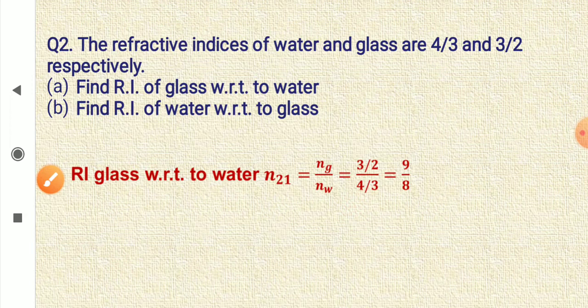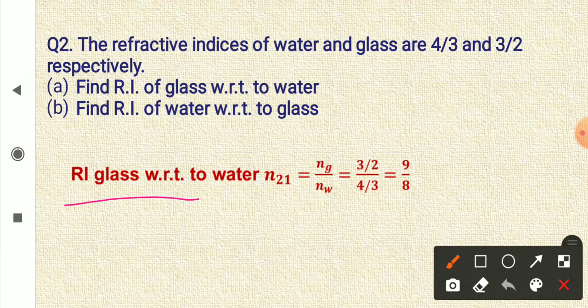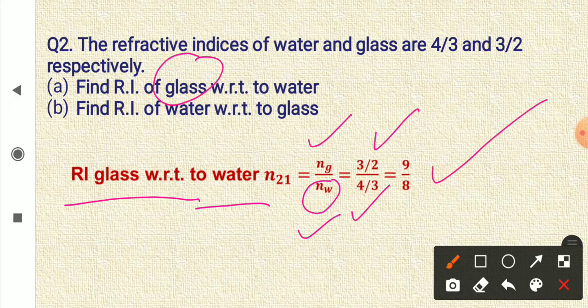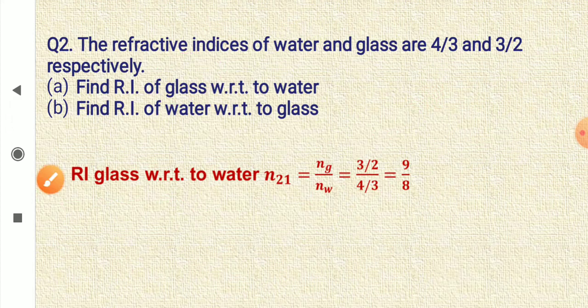The refractive index of glass with respect to water, N21, is N2, which is the second medium, glass, upon N1, which is the first medium, water, because light is traveling from water to glass. So first medium is water, second medium is glass, or 3/2 upon 4/3, it is equal to 9/8.